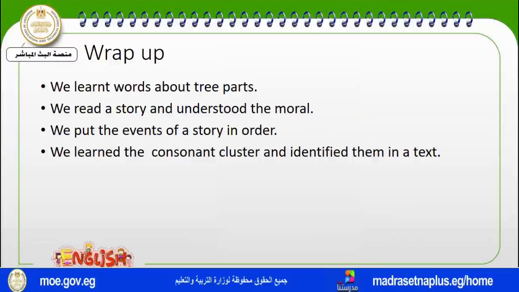The second story was about Leo, a selfish boy, and when he saw how his neighbor was dealing with others, he learned that he shouldn't be selfish anymore. We also put the story about Leo in order, and we learned about consonant clusters and how to find them in a text.